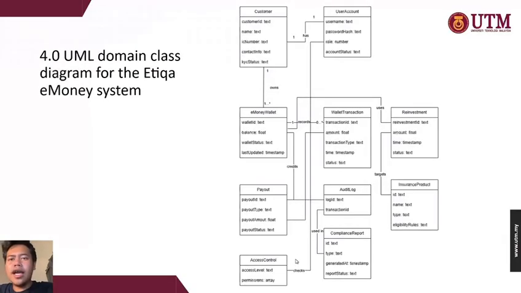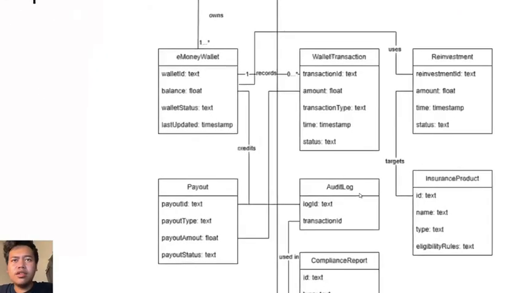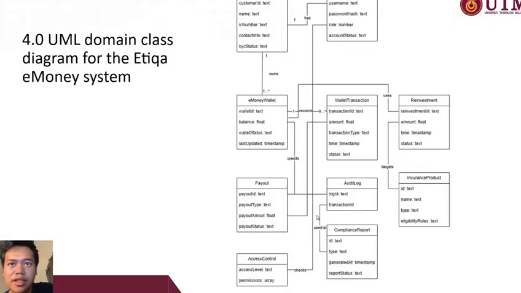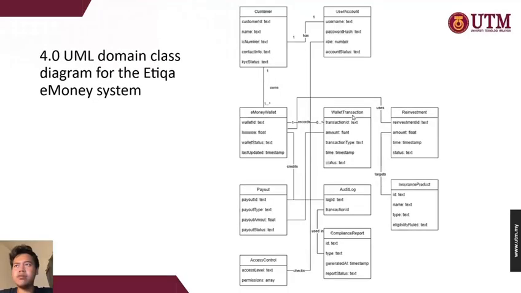And for this one, the access control somehow checks the user account. And for this area, the audit log is somehow linked with the compliance report. They might be used in a compliance report, and the payout system is linked with the wallet transaction. Yeah, so that's it. That's the UML domain class diagram.